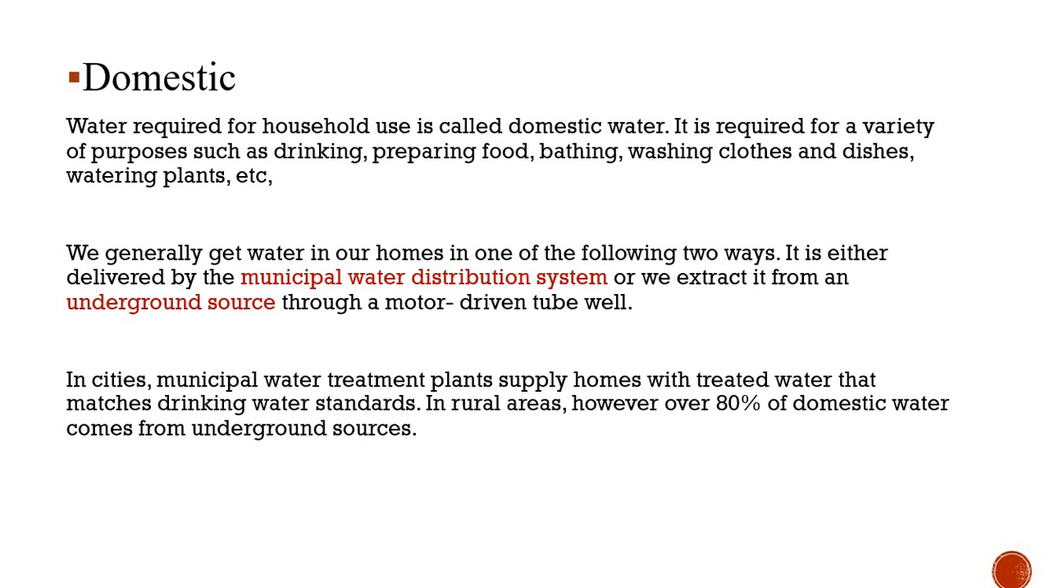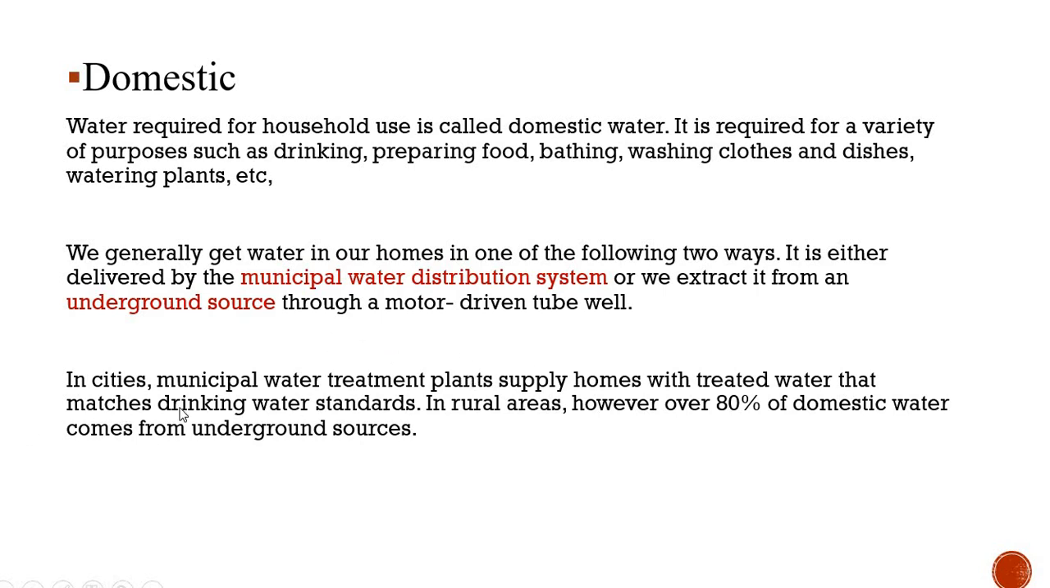Let us see how water is used for domestic purposes. We generally get water in our homes in one of the following two ways. Either it is delivered by the municipal water distribution system, or we extract it from an underground source through a motor driven tube well.